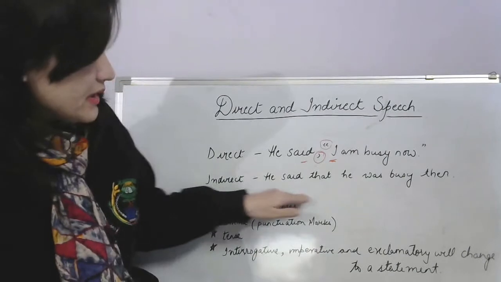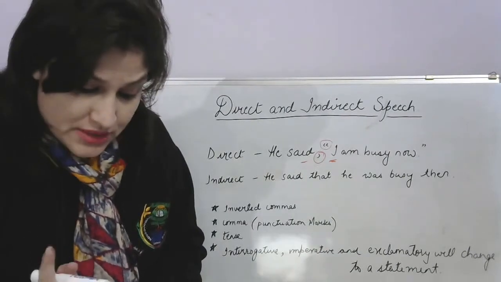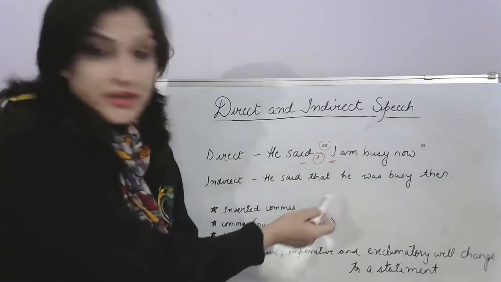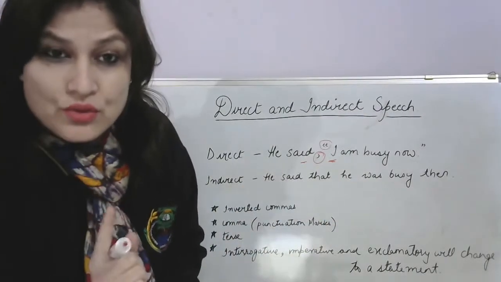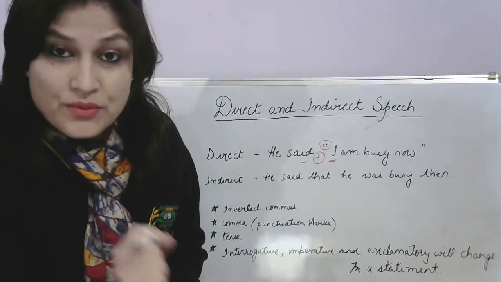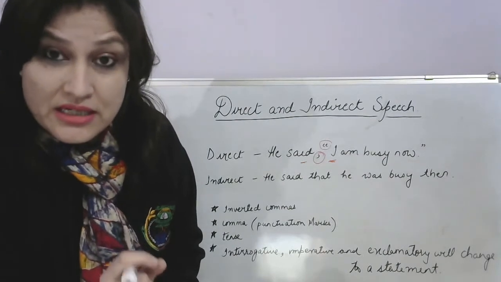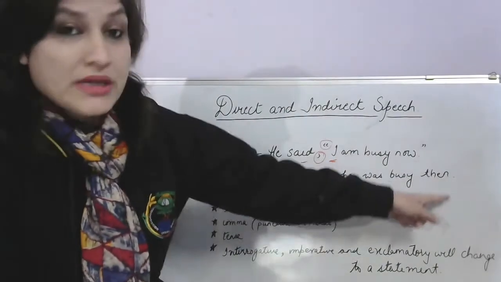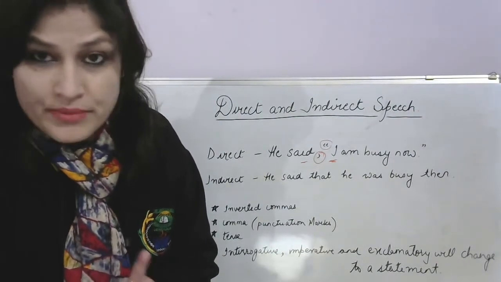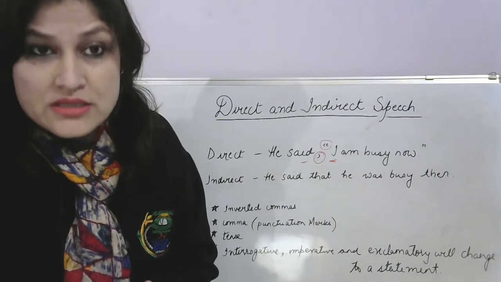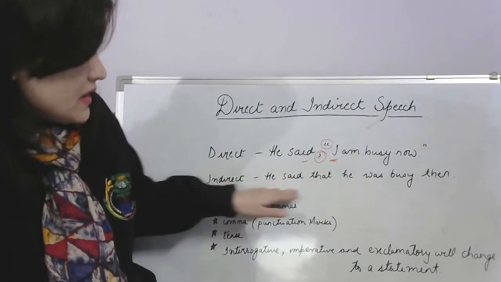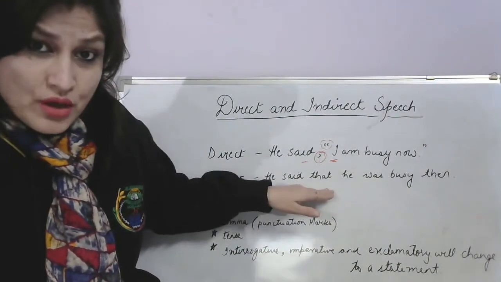Now come down to indirect speech. Let's see. First, inverted commas are not used. You don't see any inverted comma here, right? That's the basic rule to remember. Please students, I've seen students changing a sentence from direct to indirect, and even in the indirect, they like putting inverted commas. No. In the indirect speech, you do not use any punctuation marks like the inverted commas or your question marks or exclamatory marks. Is that clear? Now see here, there is no punctuation marks, no inverted commas, no comma.